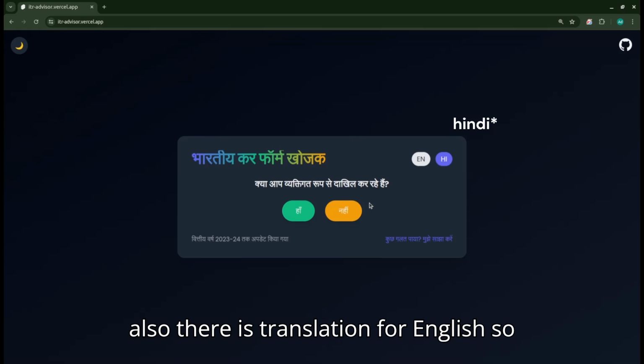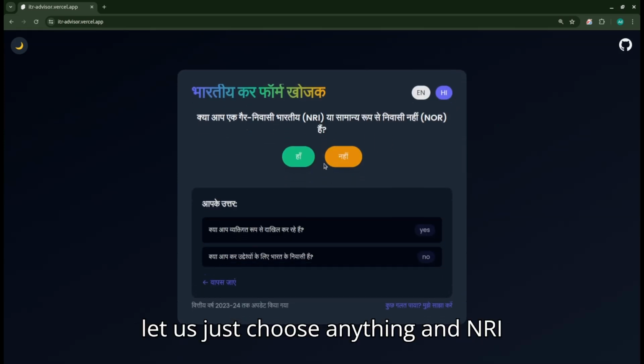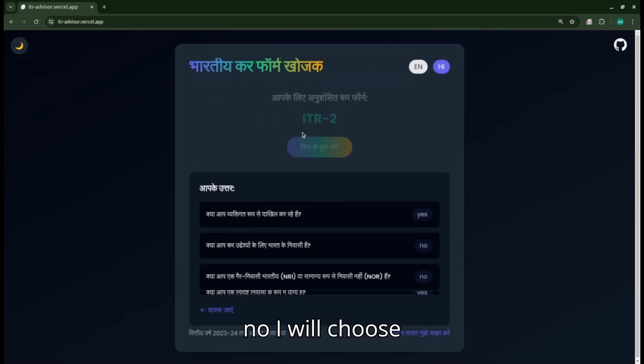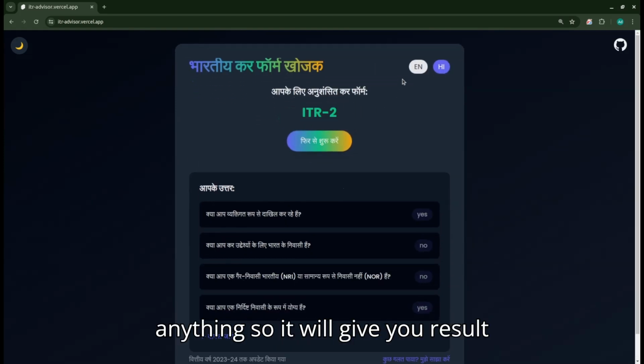Also, there is a translation for English. So let us just choose anything. I am NRI, no. Then I will choose anything, so it will give you a result.